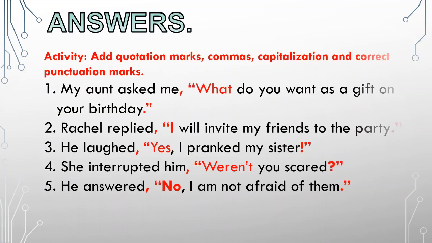So here are the correct answers. Here, there's a comma now. The first word is capitalized. There's an open and close quotation mark, and there's a period here, which is the punctuation mark. Again, capital, quotation marks, full stop or period as punctuation mark, and comma. That's correct. Let's see number 3: capitalized, quotation marks, punctuation marks here, and a comma. Comma here. All right, can you follow? Capitalized word, quotation mark, and punctuation marks, and the same with number 5. So here are the correct answers. I hope you had them correct.